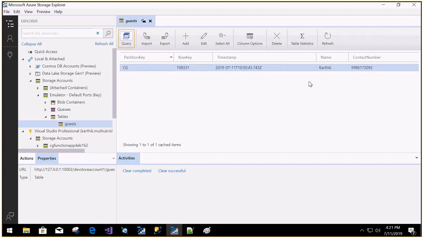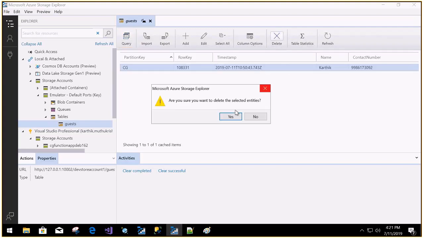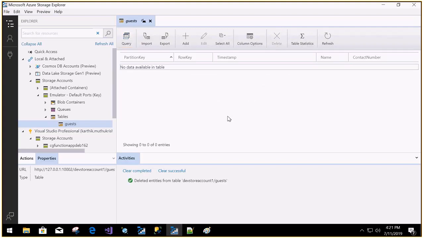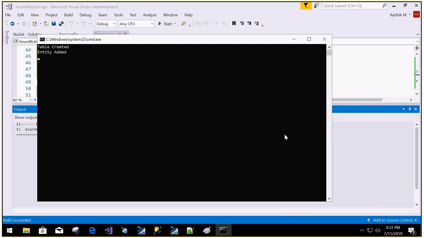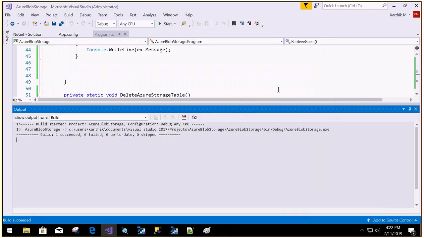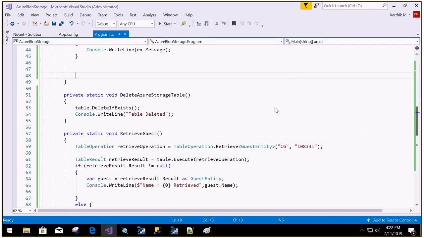Okay, let me just delete this now, and we'll rerun this code. Control F5. There is something wrong. Okay, is the table getting deleted? We'll check.